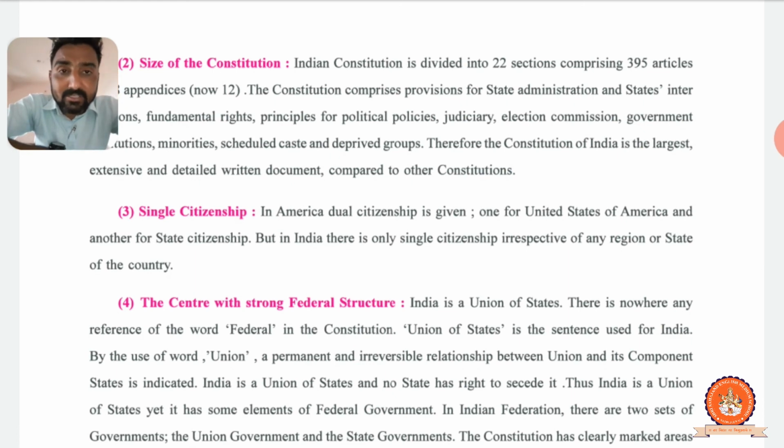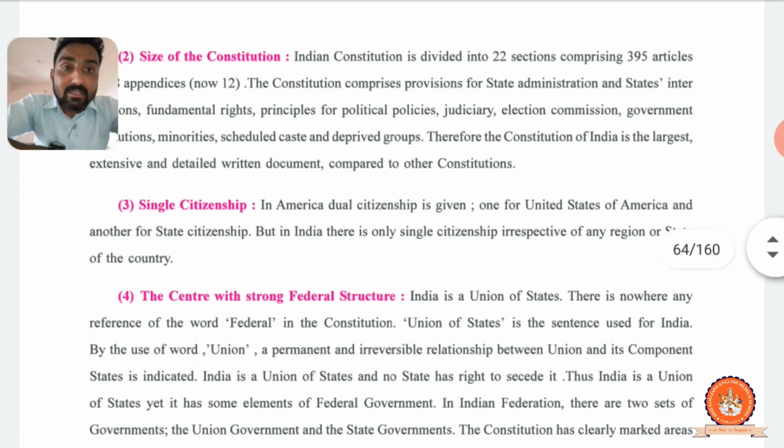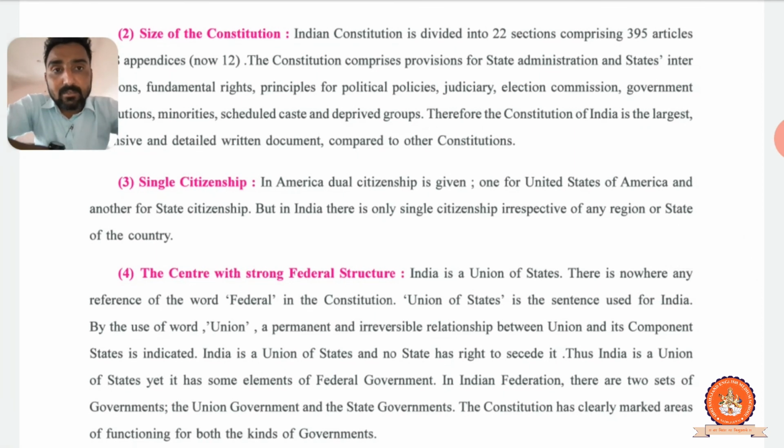Now, single citizenship. See, single citizenship, single and citizenship, that means nagrikta. In America, dual citizenship is given. Please underline, America has a dual citizenship system. In America, dual citizenship is given, one of the United States of America and another of state citizenship. America has dual citizenship, one of the state citizenship and one of American citizenship. Okay, I want to explain with an example. But in India there is only single citizenship irrespective of any region or state of the country.